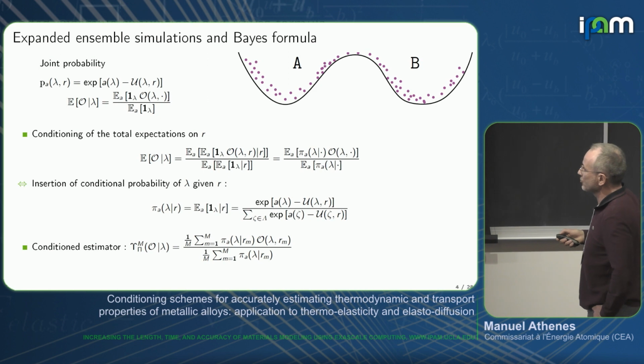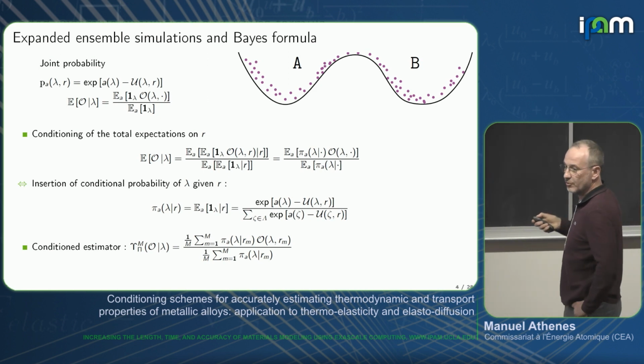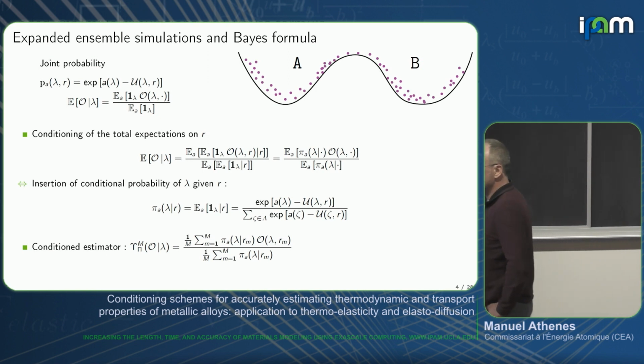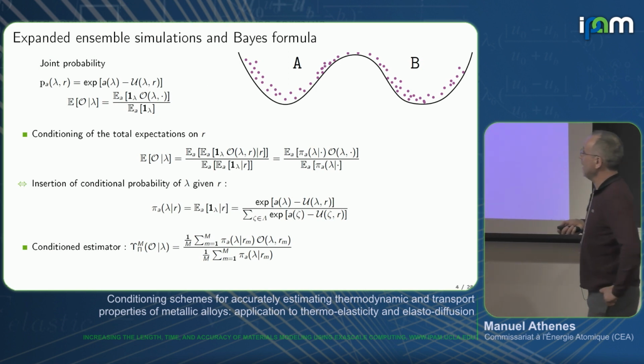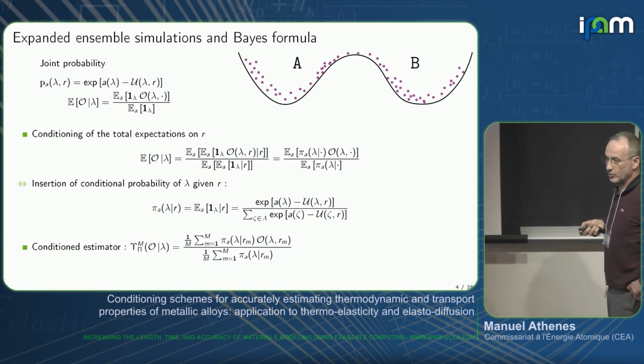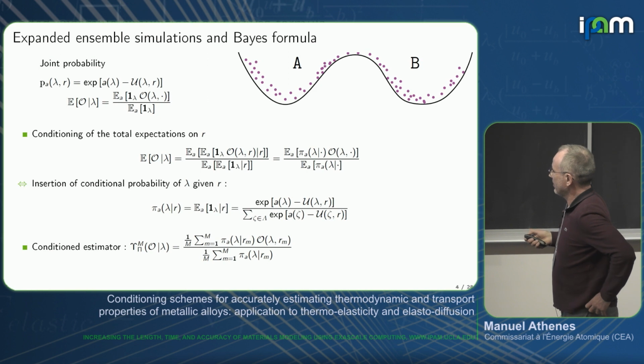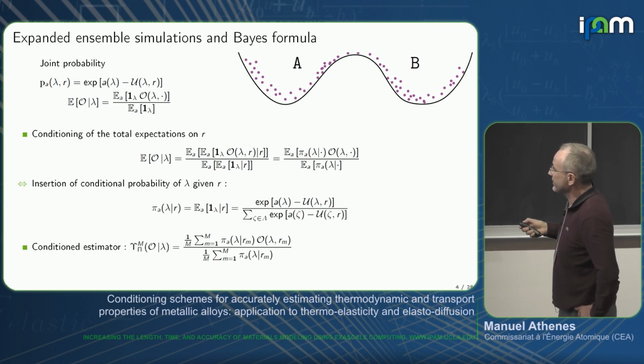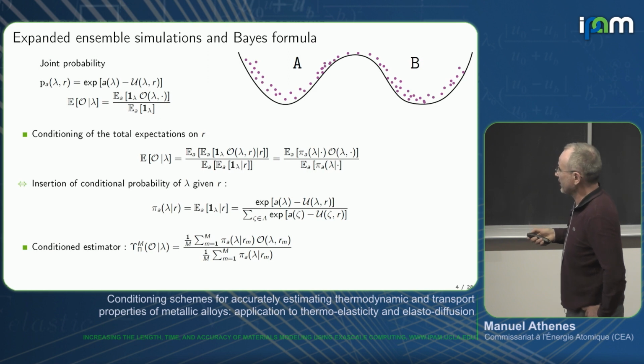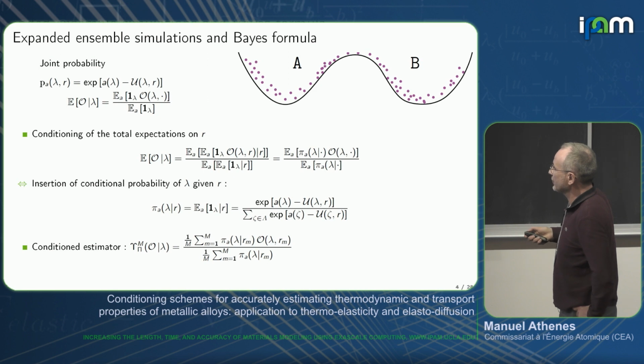So the question is how to choose A, such that we have uniform sampling over the system. For this, we will use the adaptive biasing force method. And to run it, in fact, we will use conditioning in this ensemble. So what we need to compute to observe in this ensemble is, for a given lambda, we can use the Bayes relation here, which is basically the expectation form of the bias relation, and compute expectations on this.